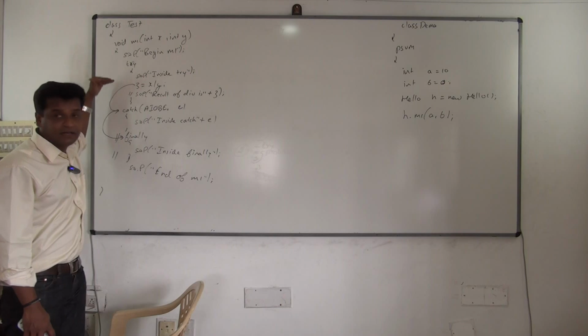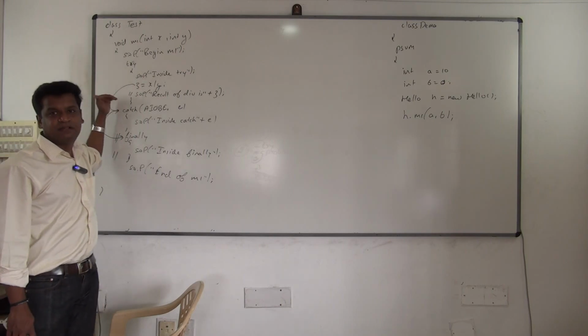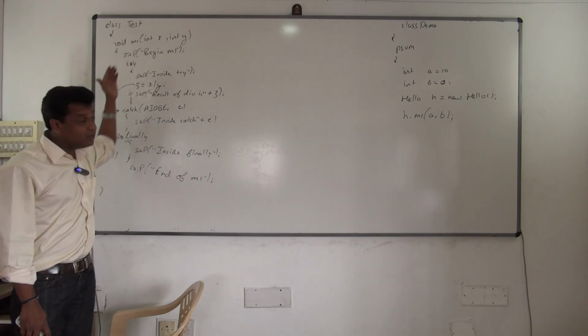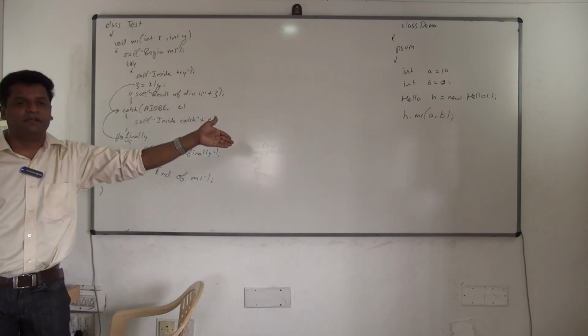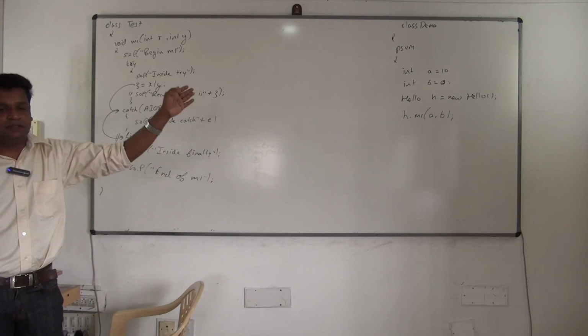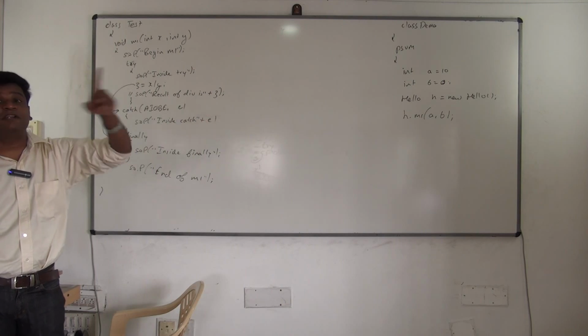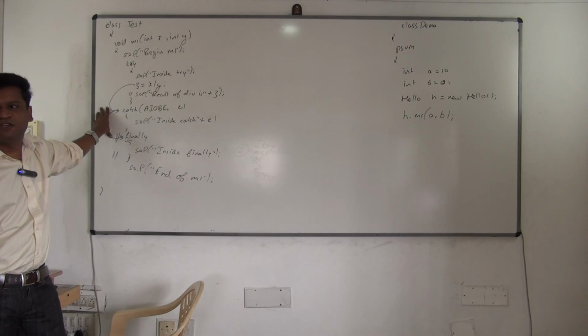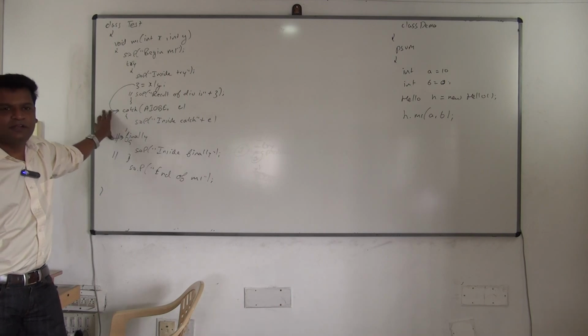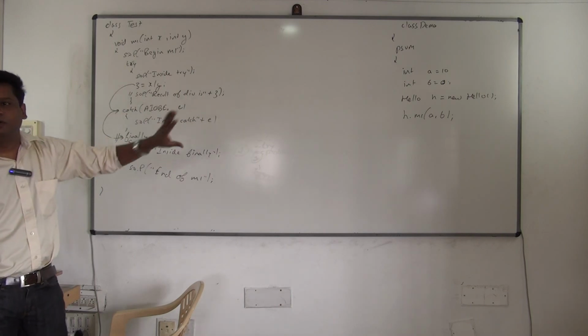If an exception occurs here, first this method will terminate, then it goes to the caller, and if you are not handling it there, that method will terminate. Understood? If the main method terminates, the program terminates. If M1, M2 methods terminate, it doesn't make any big issue, control will come back to the caller itself.